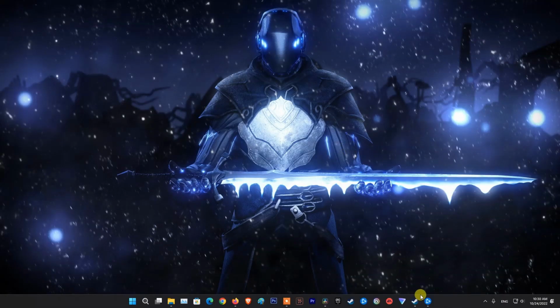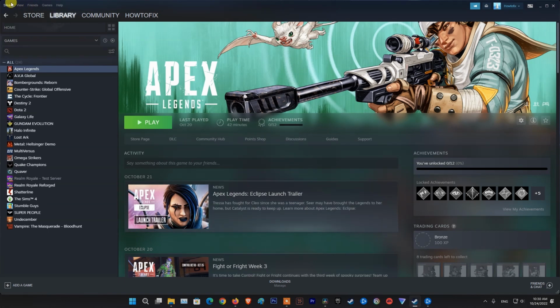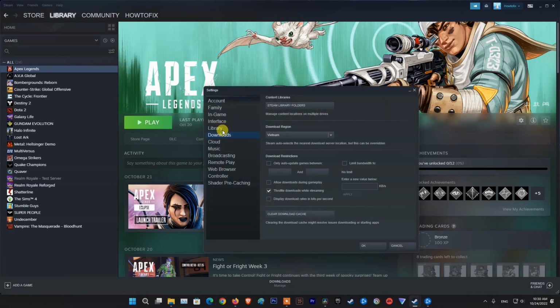Next, this way is only for players on Steam. Open Steam, then go to Steam at the upper left corner of the screen. From the drop-down box, click on Settings. Go to Downloads. Click on Clear Download Cache. Click OK. After that, log into Steam again and check if problem is fixed.